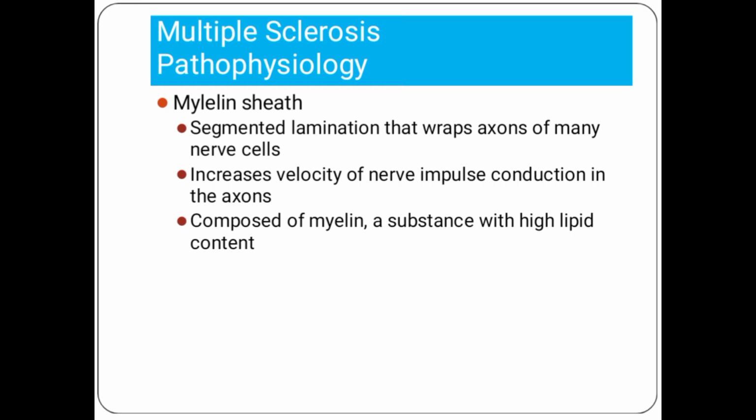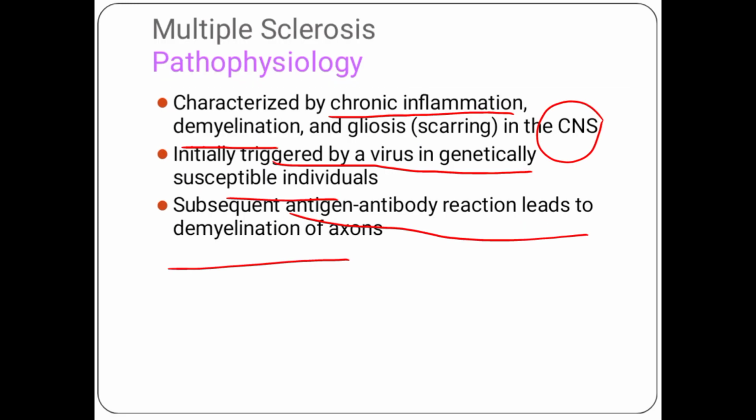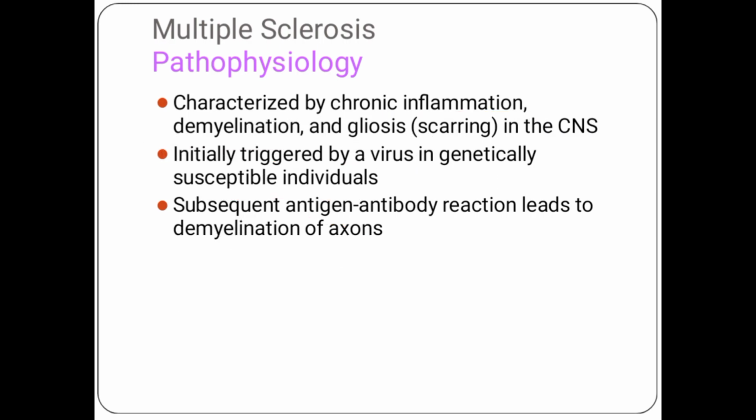First of all, to know what the myelin sheath is: the myelin sheath is basically a segmented lamination that wraps around the axons of many nerve cells, due to which nerve impulse conduction in the axons increases, and the myelin has a high lipid content. Now, moving towards the pathophysiology.